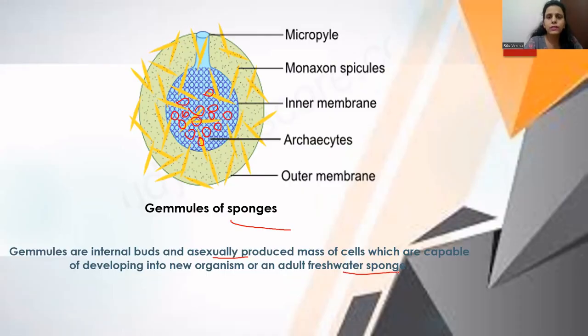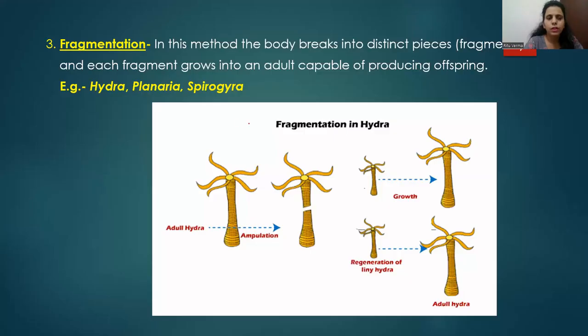Now the next mode of asexual reproduction is fragmentation. As the name suggests, fragmentation means making fragments of anything you have. For example, you have a white paper and you are tearing it into small pieces. Similarly, in fragmentation, the parent organism's body breaks down into distinct pieces, and each piece is called a fragment.